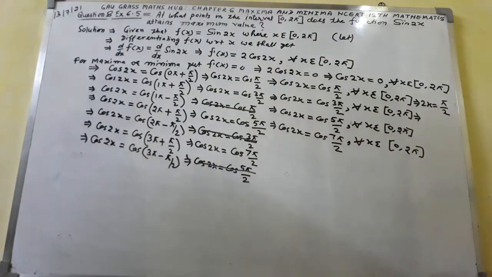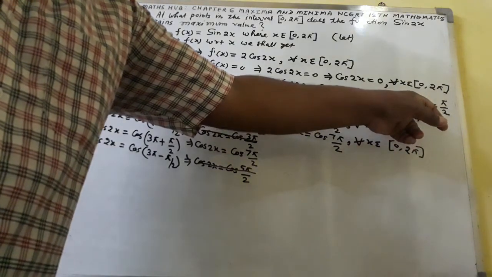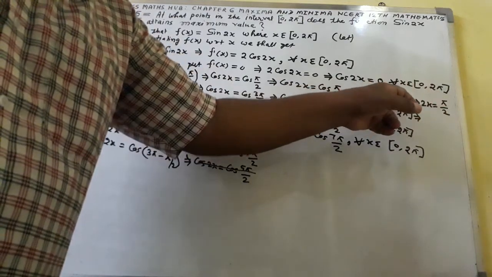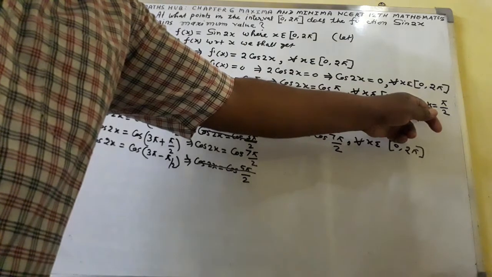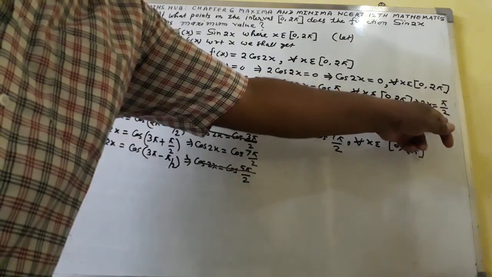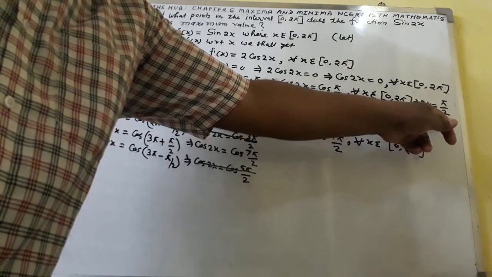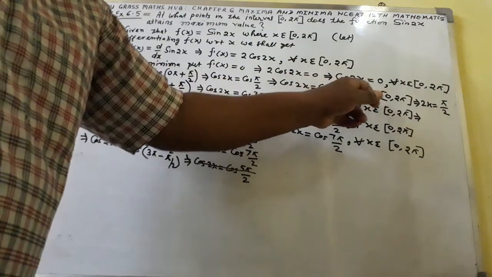The value of x must be in between 0 and 2 pi. So here you will calculate x equal to pi by 4, which means x equal to 45 degree. 45 degree will fall in between.